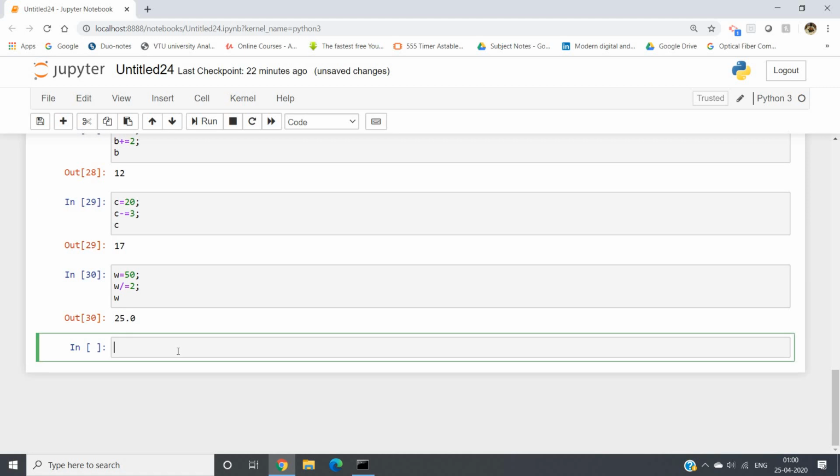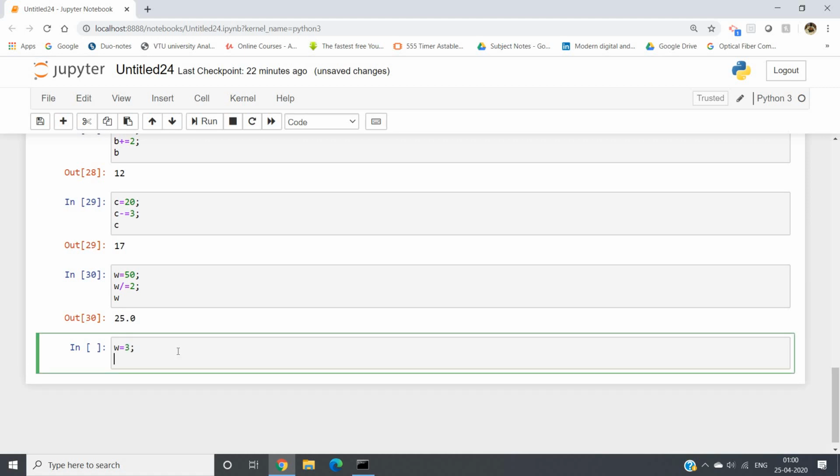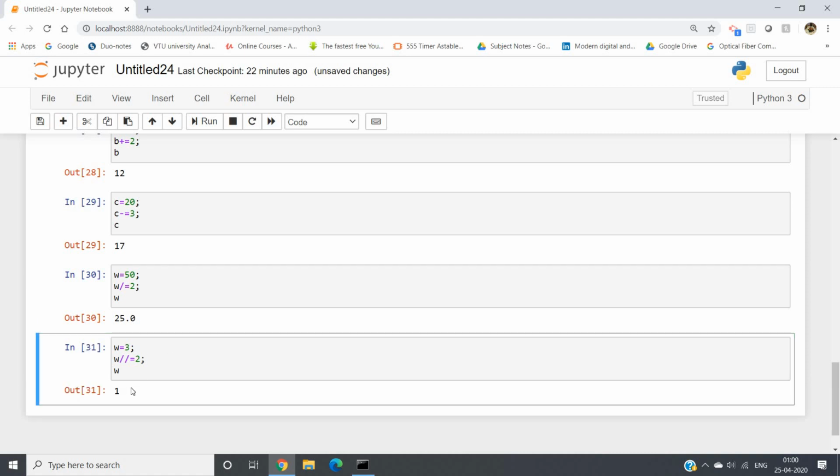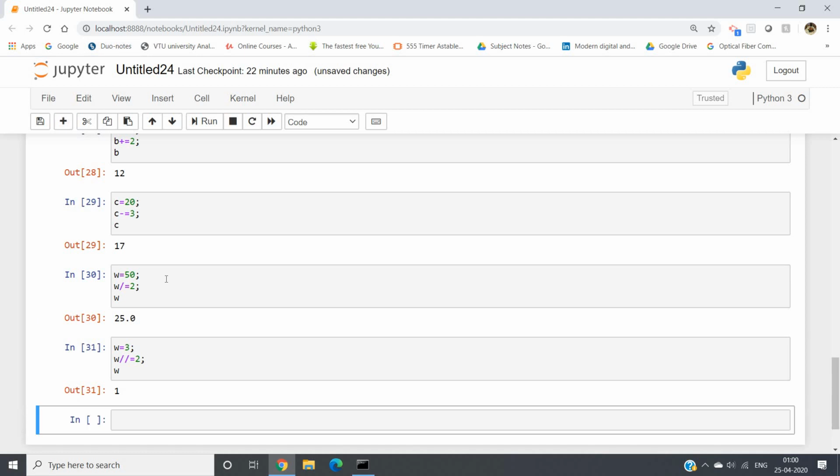If you want only the quotient part, fine, take w equal to 3 and w equal to 2, that is 3 by 2. Output should be, w should be what, 1, right? See, w is 1 because the quotient part is 1 when we are dividing 3 by 2.